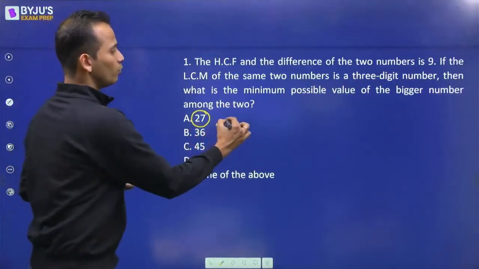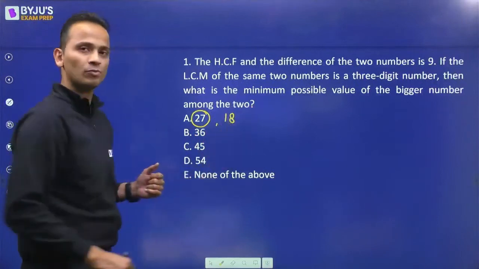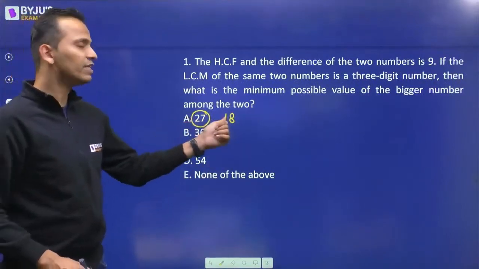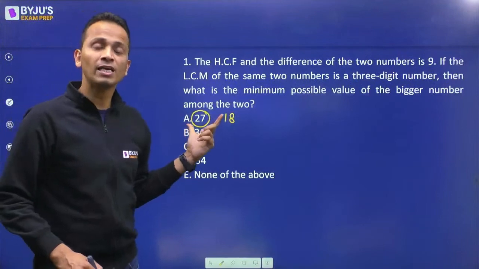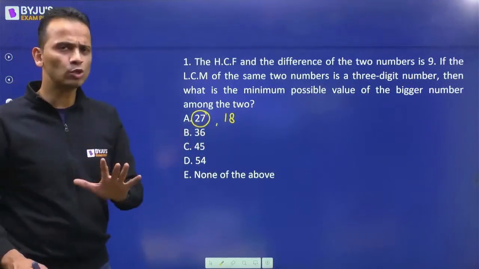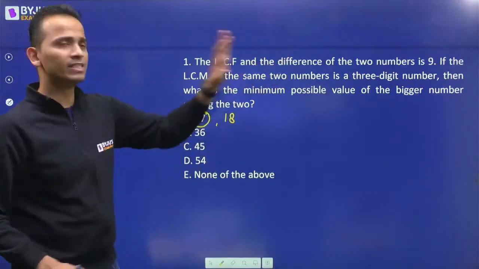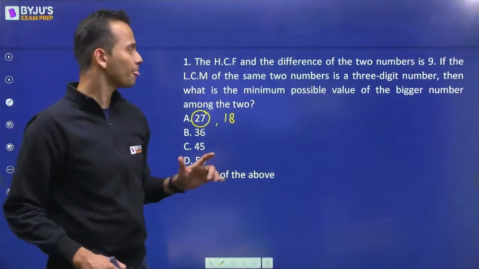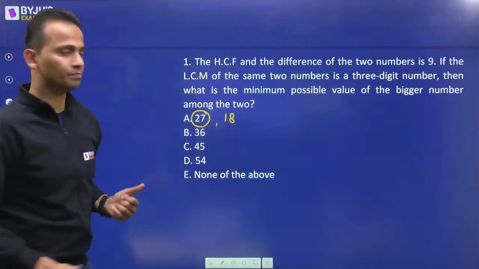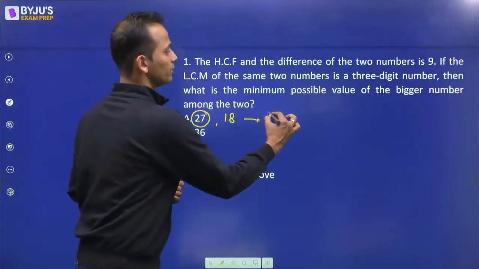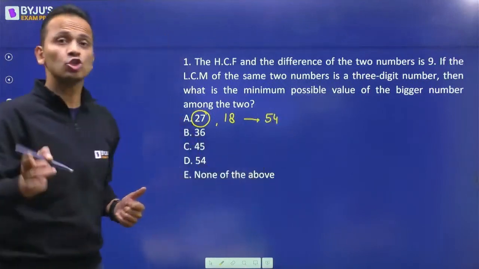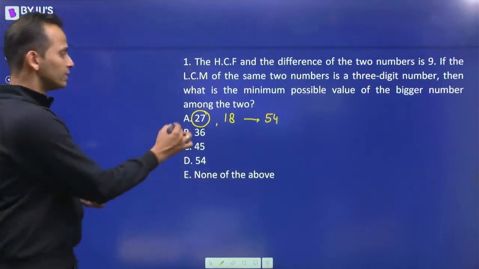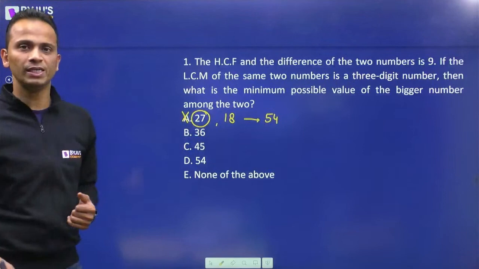So the smaller number will be equal to 18. Now 27 and 18, if I calculate their highest common factor, it is equal to 9. Absolutely fine. Yes, HCF is also given as 9. If I calculate their LCM, the LCM of these two numbers is 54, which is not a 3-digit number. So I can say that option A will not be the answer.